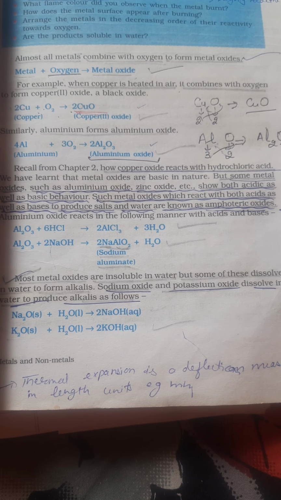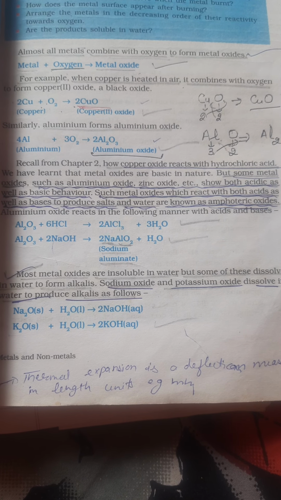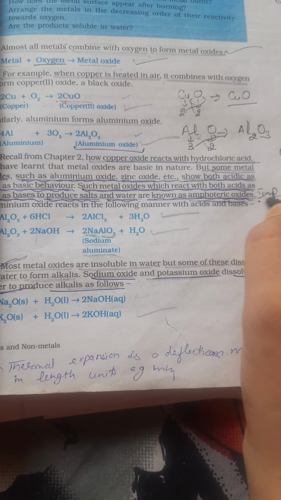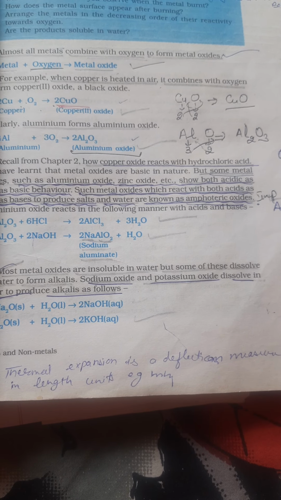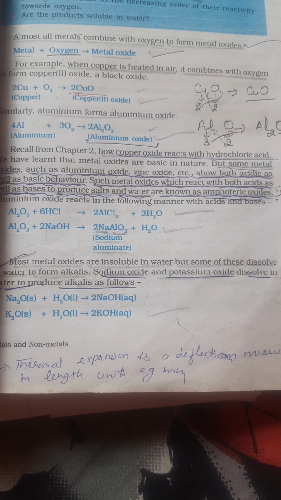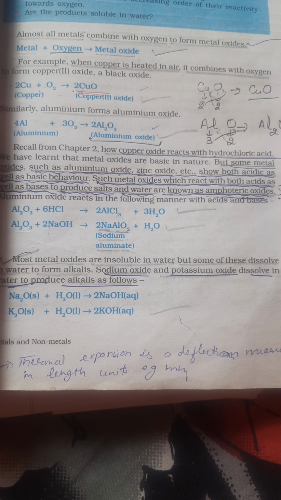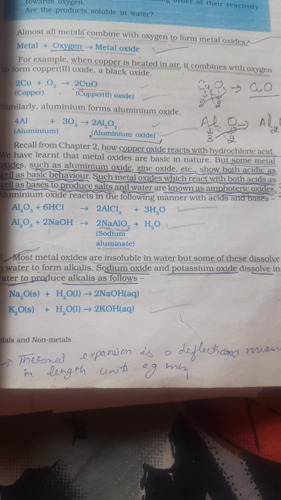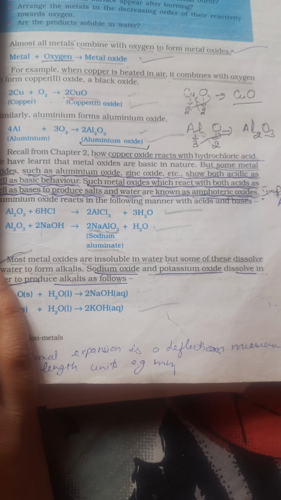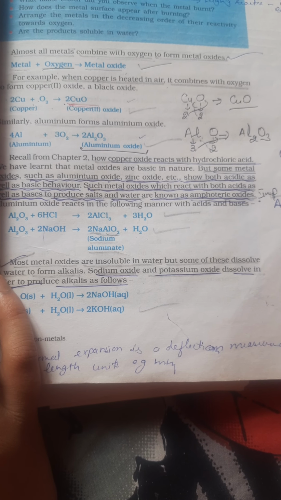Now there are some oxides which are known as amphoteric oxides. This is an important one. What is the meaning of amphoteric oxides? It means the oxides of these elements show both acidic as well as basic character.